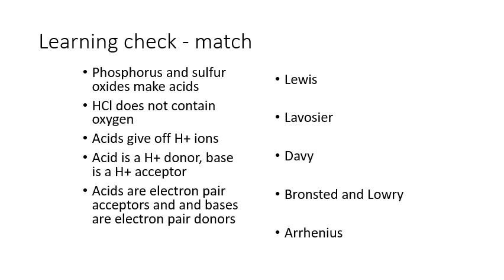Let's do a quick learning check on who proposed which hypotheses. Who proposed that phosphorus and sulfur oxides make acids? I mentioned oxygen, so that must be the great French chemist Lavoisier, who lost his head, of course, in the Revolution.